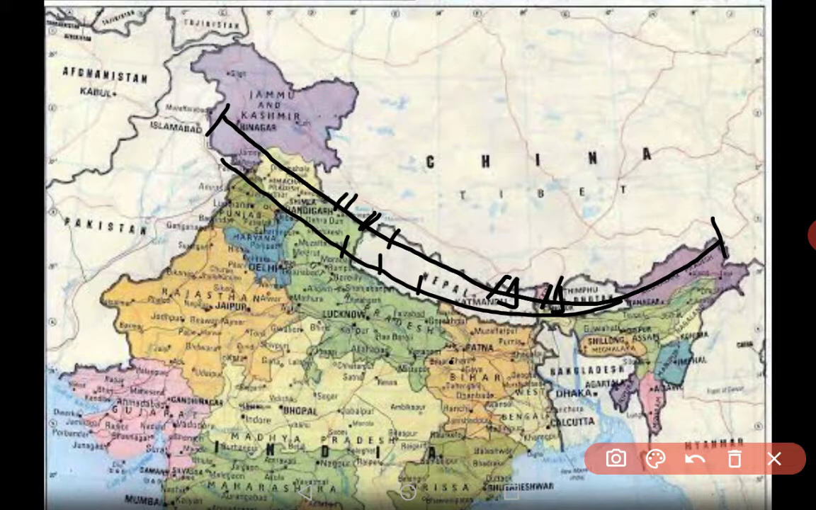To the south of the Lesser Himalayas you will find the Shivalik. So here are the Shivalik Himalayas. The Shivalik are the outermost range of the Himalayas, and their average height is between 900 to 1100 meters.